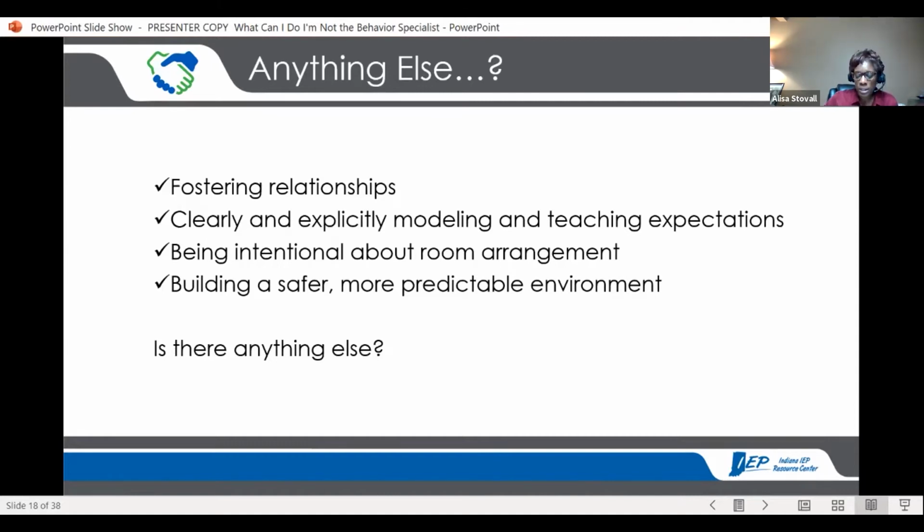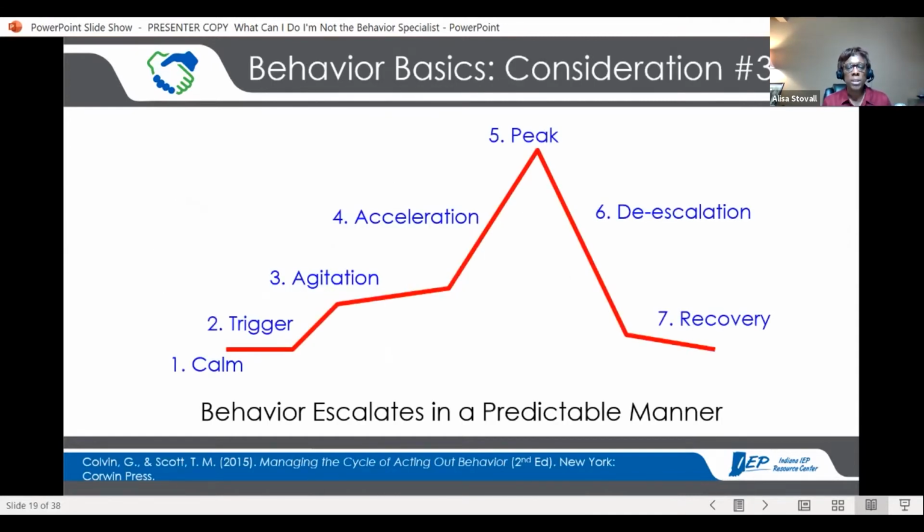Well, there actually is. And if you've not seen this behavior escalation cycle before, Jeff Colvin and Terrence Scott were the ones that brought this forward some years ago, talking about there's a cycle of acting out behavior, and we all go through it. And this can be a tool that we can use as well. It starts out, and again, I say everybody does it. So, it's not just me and my students, but everyone moves through the stages, and it starts with calm.